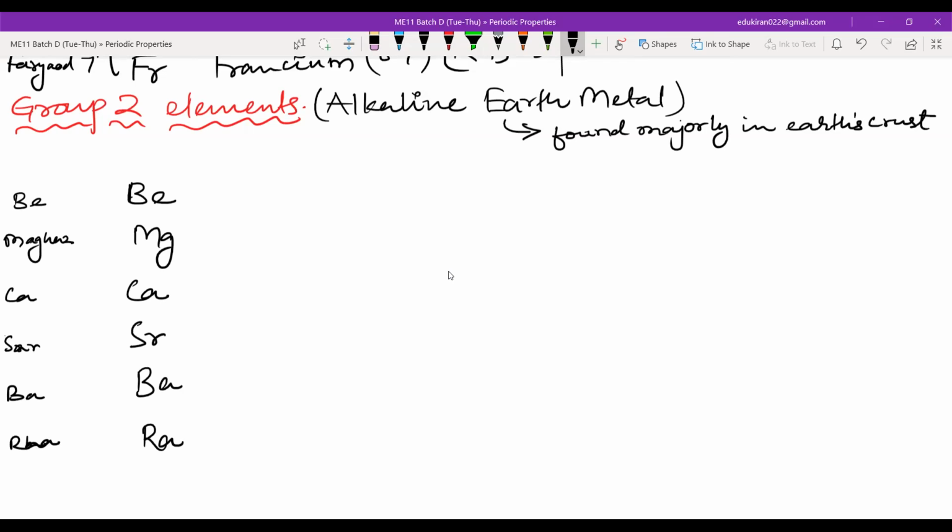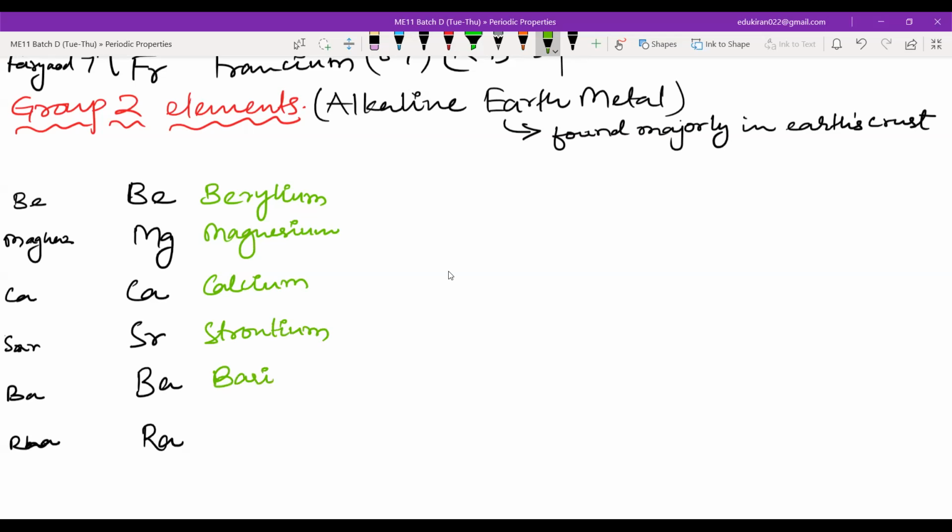Now let me write the names here. This is beryllium. Magnesium. Calcium. Strontium. Barium. Radium.